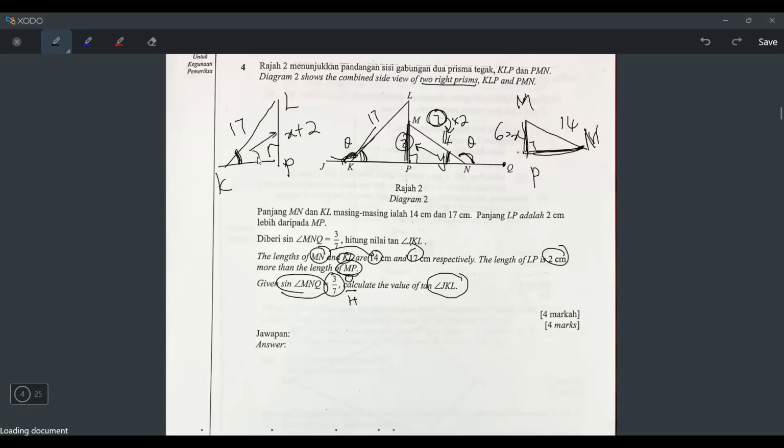So the formula will be opposite over adjacent. But the opposite, I already know it, because we know x is 6 already just now. So 6 plus 2 will be 8. So the opposite will be 8. But the adjacent, I don't know. It means now my job is to find the adjacent. So how to find the adjacent?